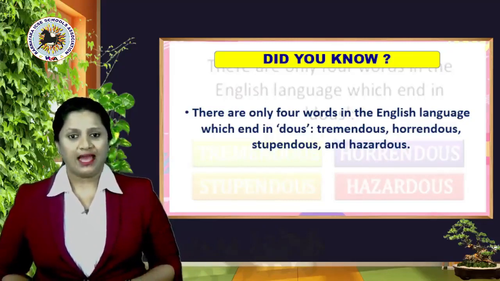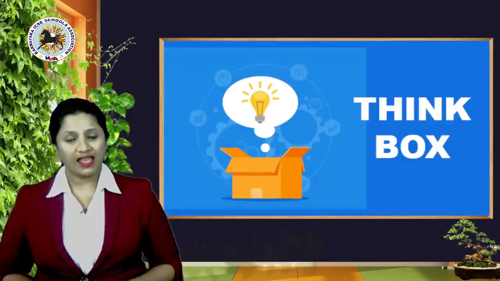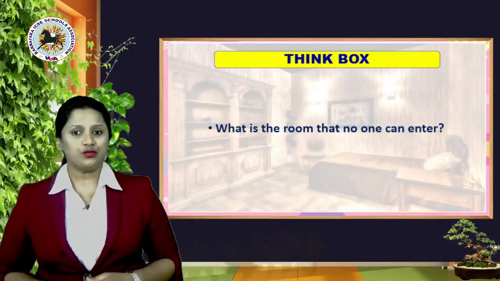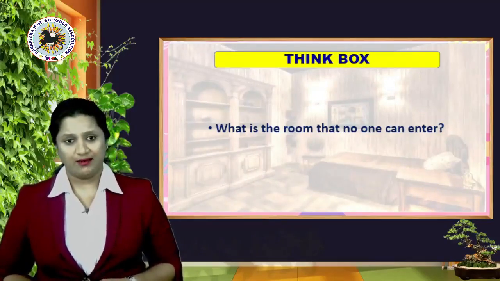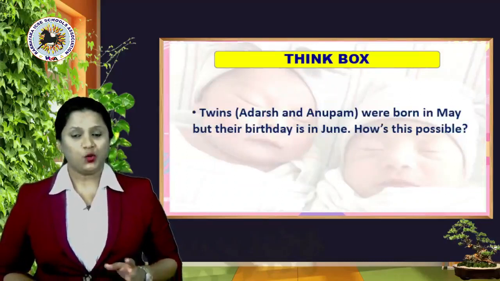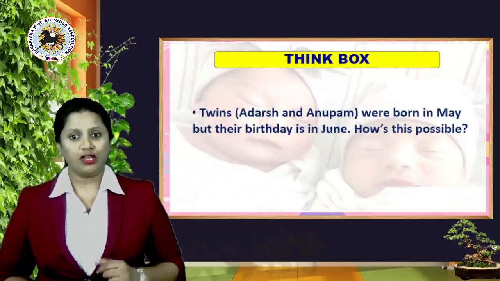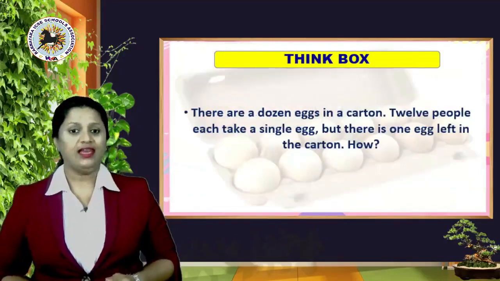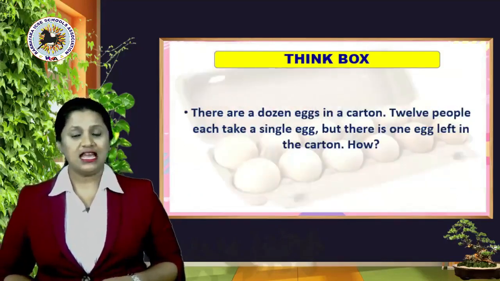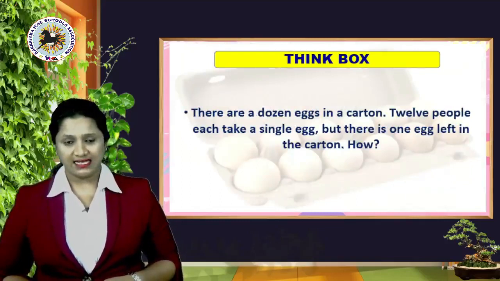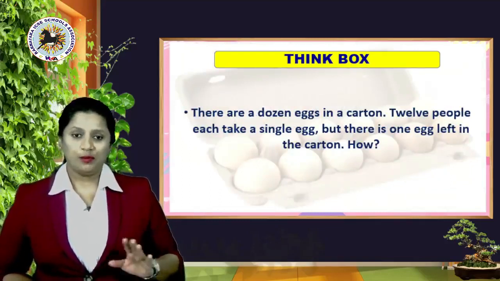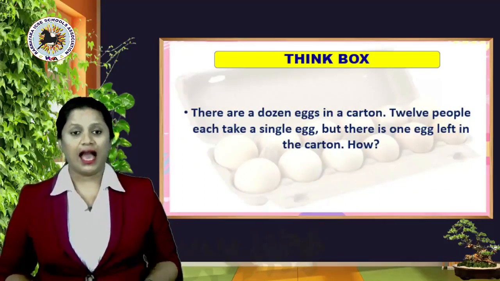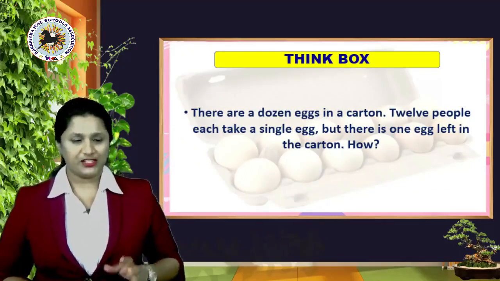Okay. And next we move ahead to our Think Box section. So what's the first one here for you to think? What is the room that no one can enter? Second one, twins Adarsh and Anupam were born in May but their birthday is in June. How is that possible? Okay. And the next one here is there are a dozen eggs in a carton. 12 people each take a single egg, but there is 1 egg left in the carton. How? Okay. Very tricky ones, right?